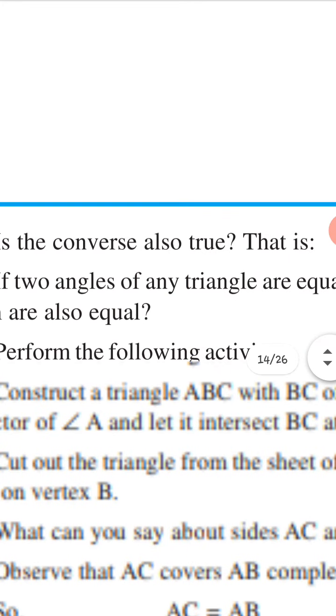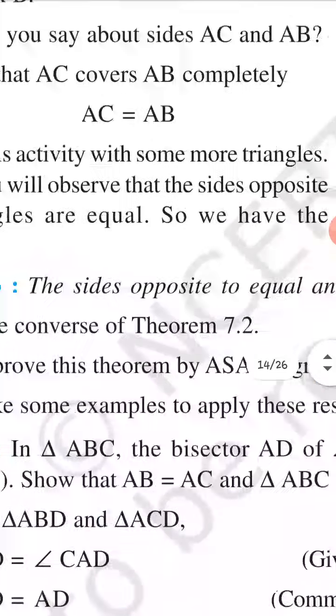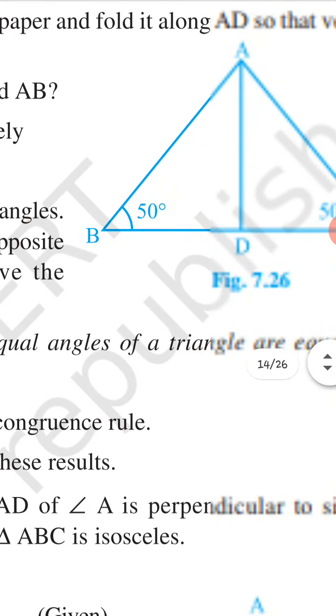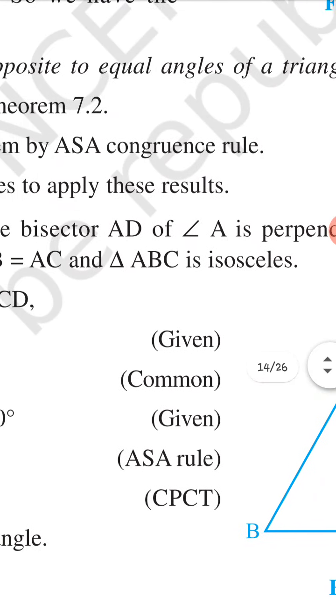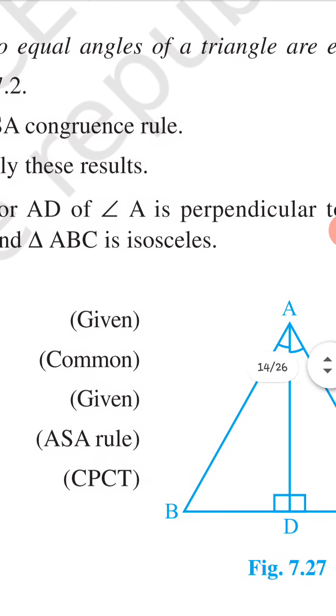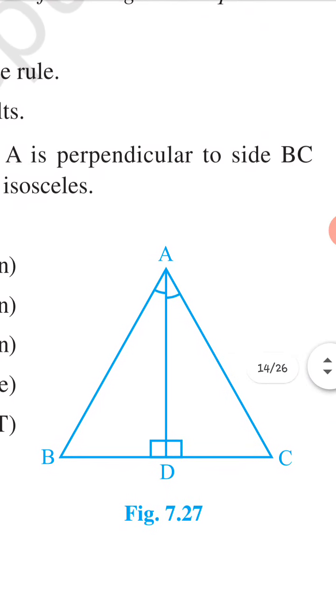Next, the converse is also there: the sides opposite to equal angles of a triangle are equal. Now you see that in triangle ABC, in which angle B is equal to angle C, we have to prove that AC is equal to AB.